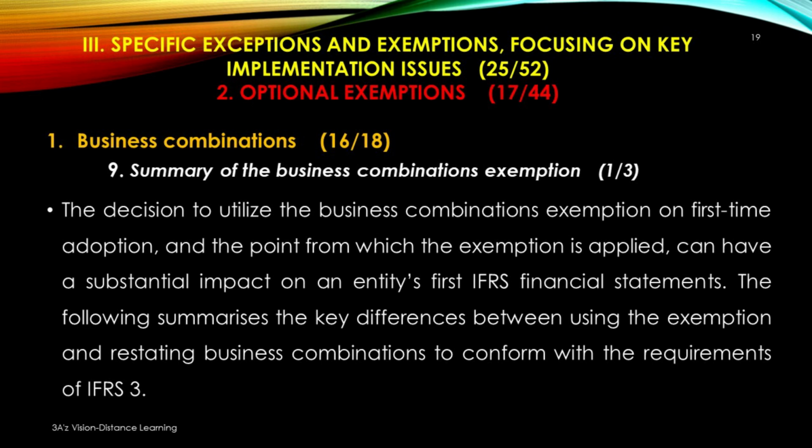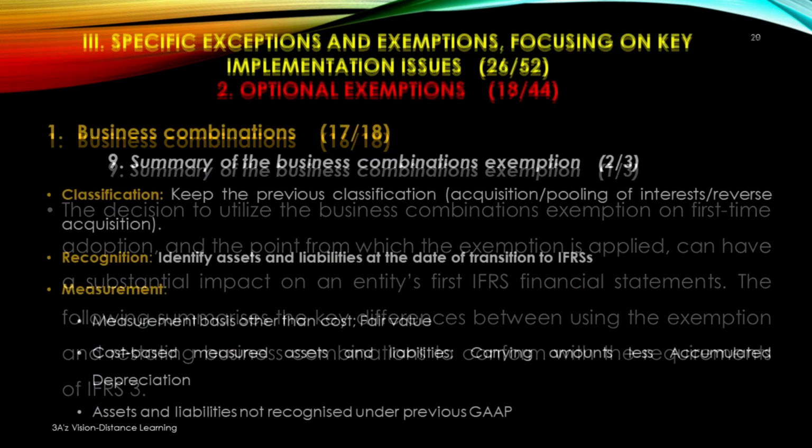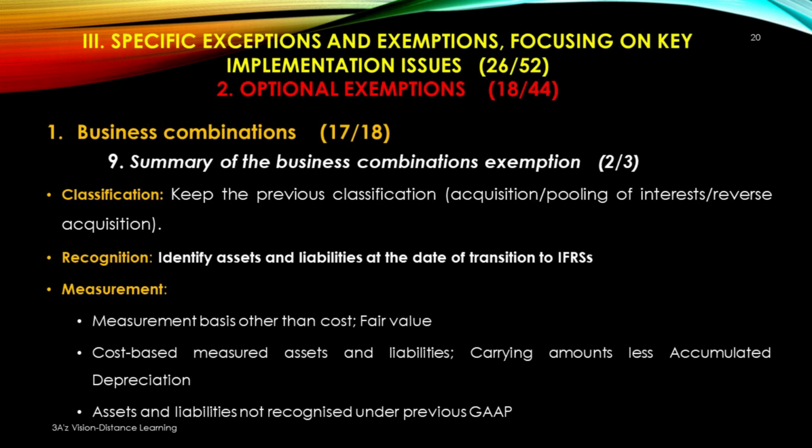The decision to utilize the business combinations exemption on first-time adoption, and the point from which the exemption is applied, can have a substantial impact on an entity's first IFRS financial statements. The following summarizes the key differences between using the exemption and restating business combinations to conform with the requirements of IFRS 3. Classification. Keep the previous classification, that is acquisition, pooling of interests or reverse acquisition. Recognition. Identify assets and liabilities at the date of transition to IFRS.